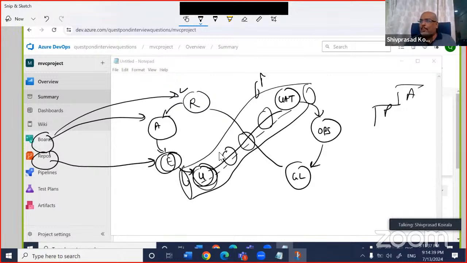You would like to build a pipeline saying you will first do a get latest from the repository. Now it is .NET, so you will do whatever VS build. If it is Angular, you will do ng build. If it is React, you will do whatever, right? So you will do the build. Then after that, you would like to take that artifact, that RAR file. You would like to go to IIS, right? And you would like to say, okay, create a virtual directory, and then paste it out there. So many steps are involved, right? That whole thing you will build inside this pipeline.